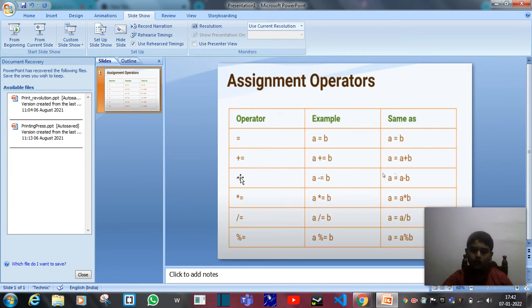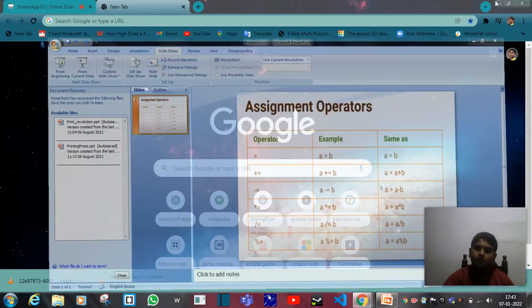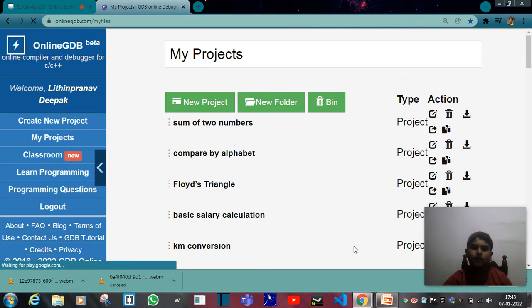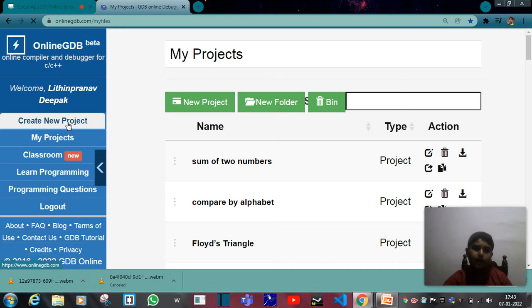Here, A plus equal to B means A is equal to A plus B. Like that, minus equal to B, multiplied by B, divided by B, and modulus by B. Now we'll go to the C compiler and show you clear detail about it.